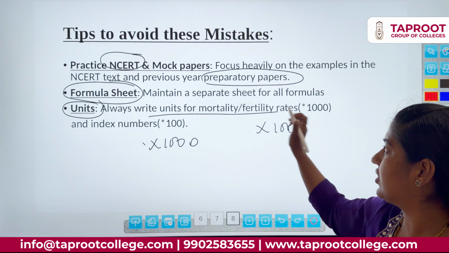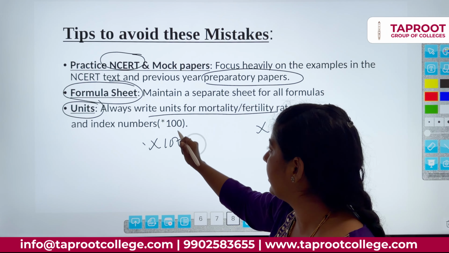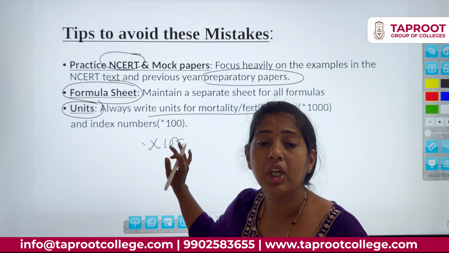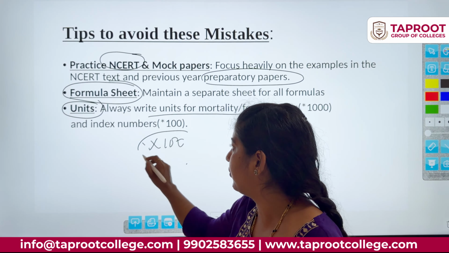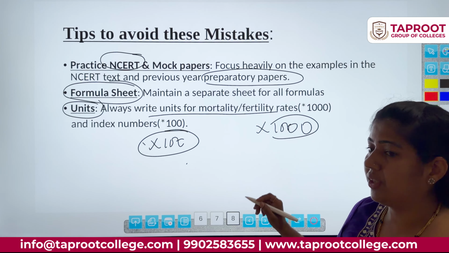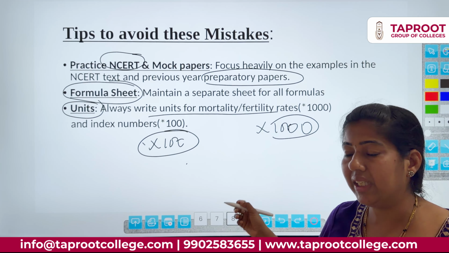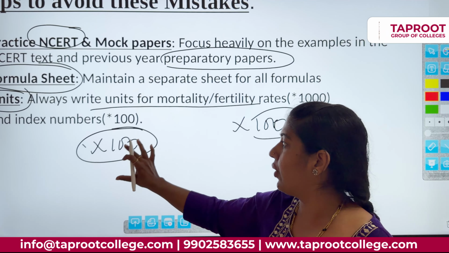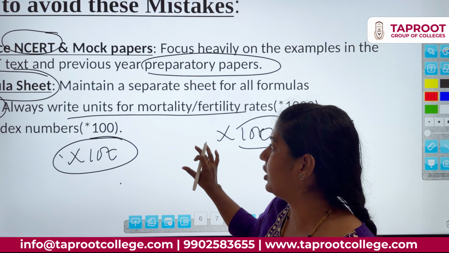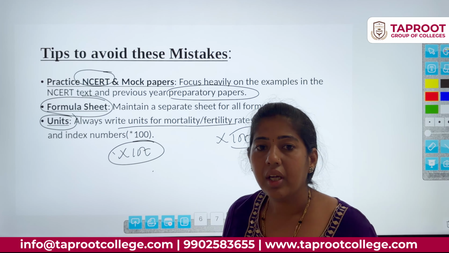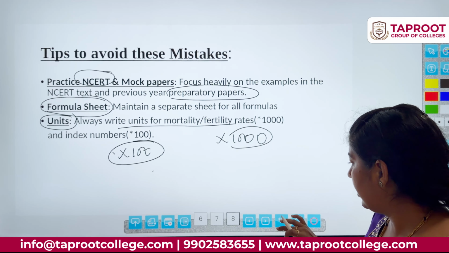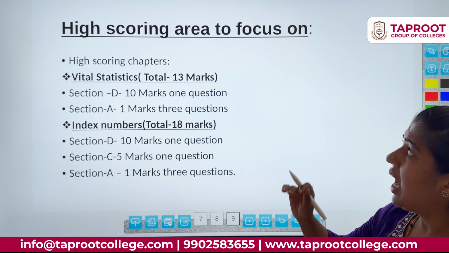In vital statistics cases we have to take 1000. An index number is expressed as a percentage, so it should be multiplied by 100. Be careful while applying the units. Vital statistics, multiply by 1000, for every fertility and mortality calculation. For an index number calculation you have to multiply by what? By 100. The next point is the high scoring area.